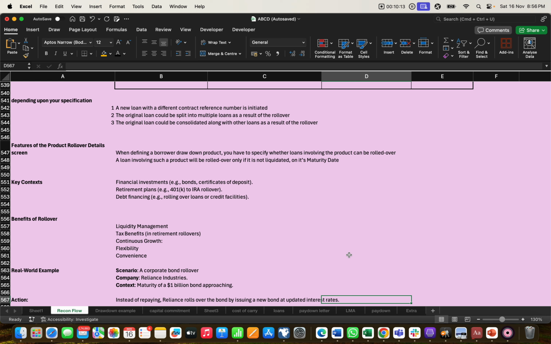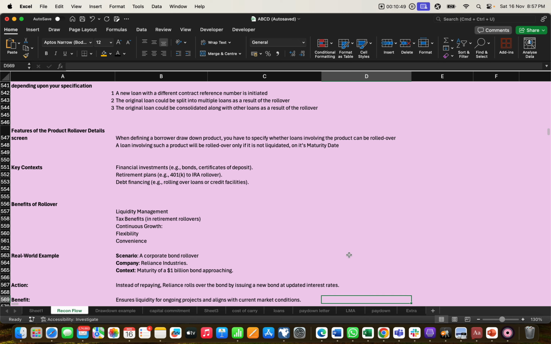As well as flexibility, because if they are getting the loan with the old lender as well, they can be flexible on some points like the interest rate, maybe the maturity date, maybe the term of that loan, or some specification. And convenience as well, because it is very easy to get a loan with less documentation, and in the rollover, the new loan gets merged with the old loan, and then he has to pay the whole money with less documentation. So it is like this.